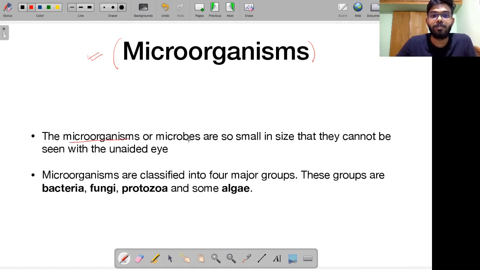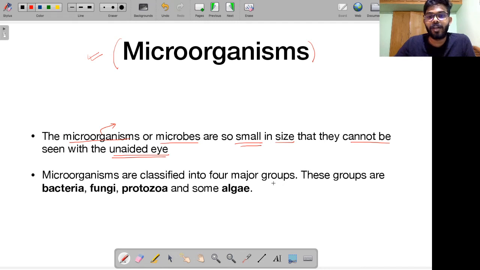So what are microorganisms? The microorganisms or microbes are so small in size that they cannot be seen with an unaided eye. That means you will not be able to see these microorganisms. From the name itself, it is pretty obvious they are micro. Micro means very, very small. So you will not be able to see them with the naked eye. Maybe you can observe them under a microscope, right?